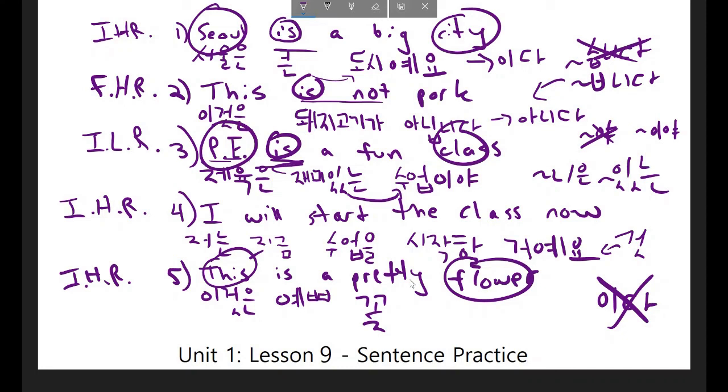But as we saw in the first sentence up here, I can't just use the base form of the adjective. I need to add this letter to it, so it's specifically describing this noun as being pretty. And now I can add ida to this. So I could just add ida, and this would be a conjugation, but if I want to conjugate it to the informal high respect form, because this ends in a consonant, I would have to add 이에요. And this sentence would read, 이것은 예쁜 꽃이에요. Well, that was fun. I hope you learned a lot.